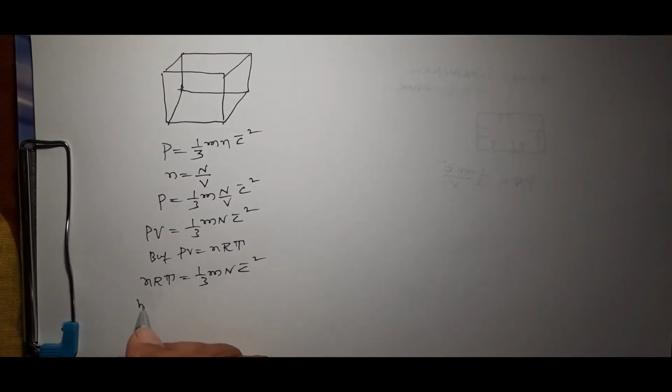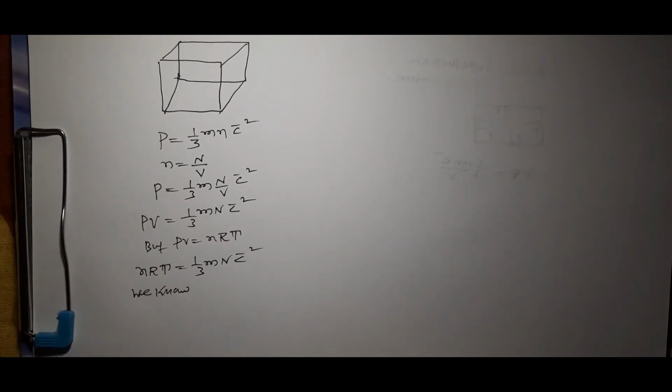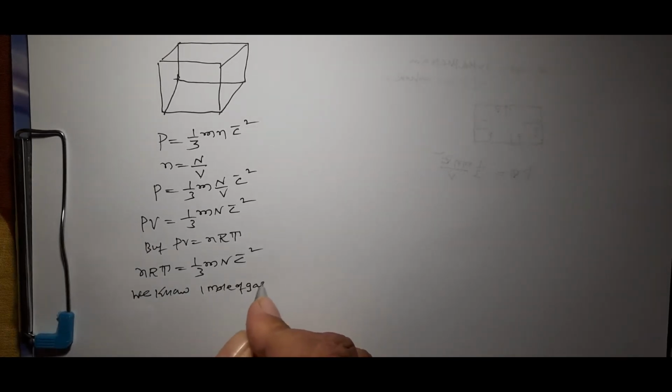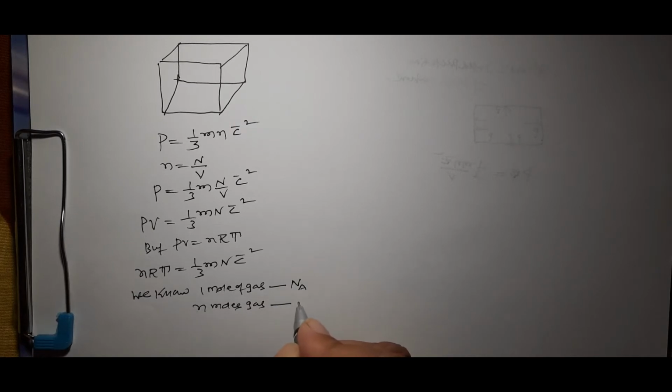Also we know that 1 mole of any gas contains Avogadro number of molecules. So n moles of gas contain n into Na molecules.